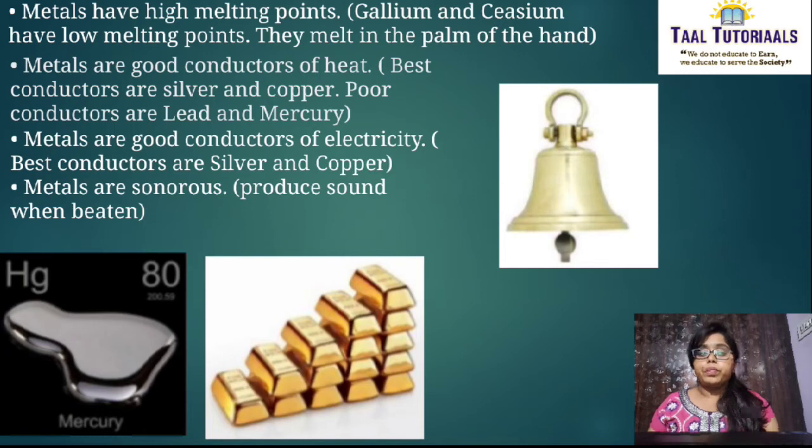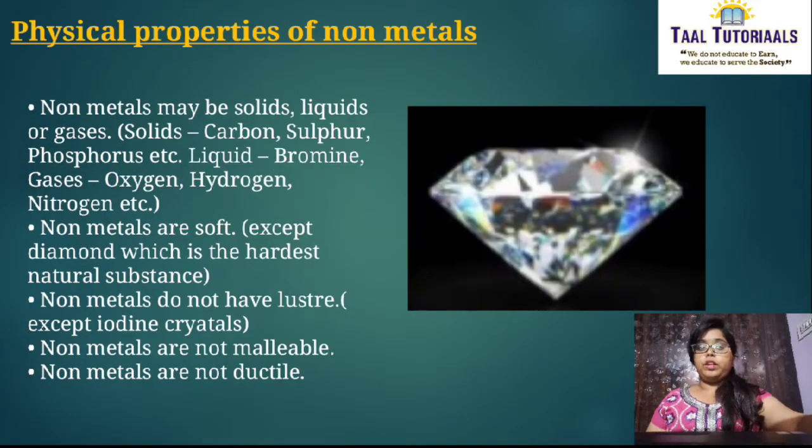Then metals are sonorous. That is, they produce sound when beaten. For example, if you take a bell, it produces sound when beaten. Here if you can see, the mercury is not solid. It is liquid type. Next. Now coming to physical properties of non-metals. Till now you have learnt about physical properties of metals. Now physical properties of non-metals.